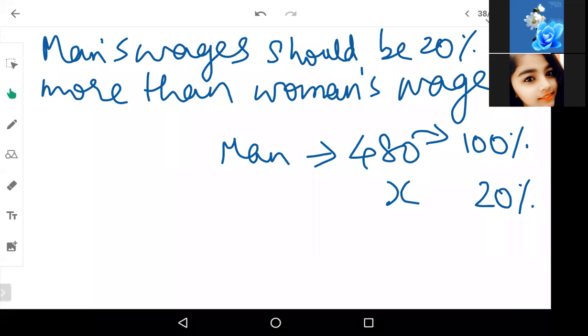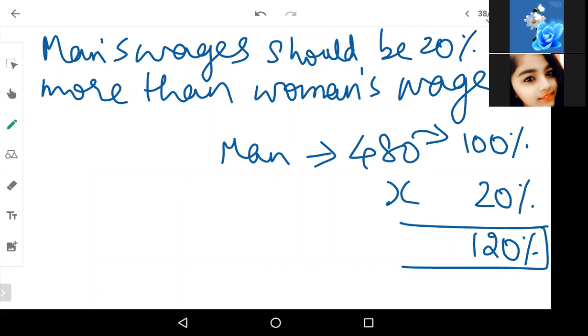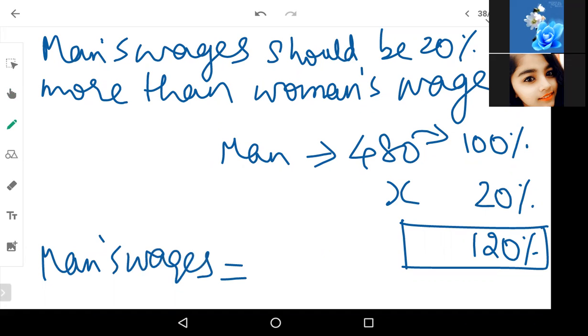So man is getting more amount, that is 20%. So 120% is the percentage of wages that man will get. Now 120% of what? He will get 120% of women's wages.